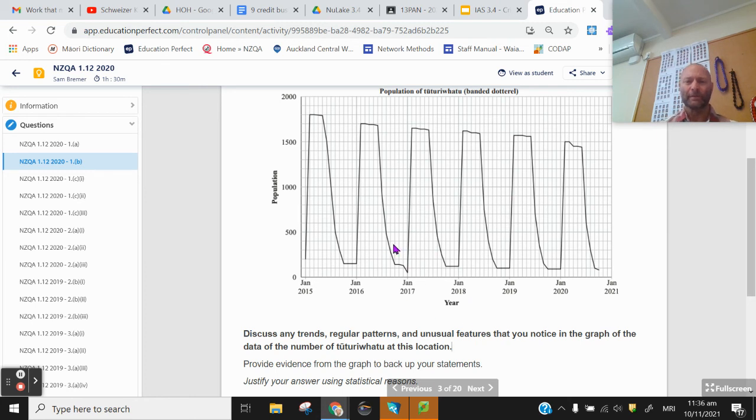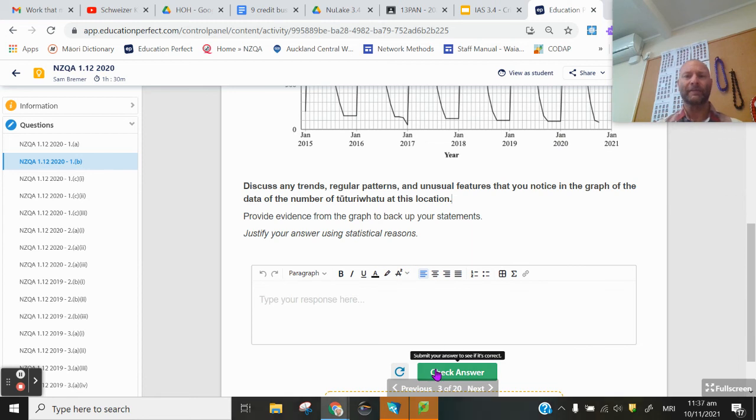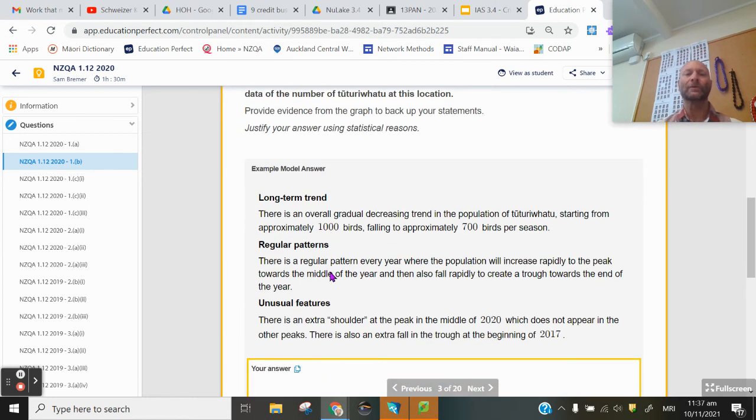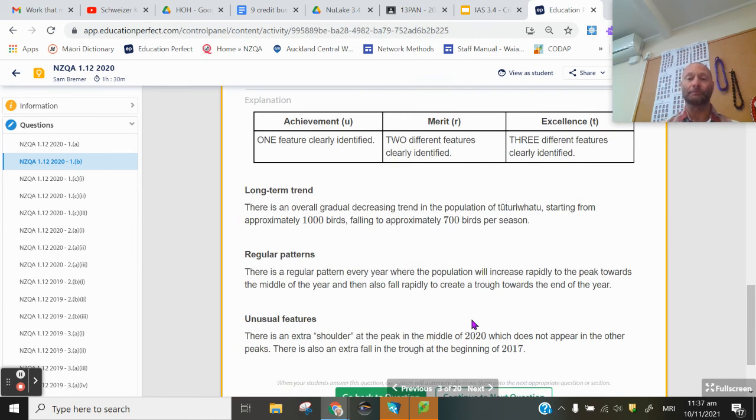Unusual features, right in there. You'd want to say how rather than leveling off near the end of the year, we have a very steep drop off. If you're willing to speculate why, that is fine. And as far as the checking of the answer, you're going to see some long-term trend, regular patterns, unusual features that you'd want to discuss. And these are what you need to do to reach achieved, merit and excellence.